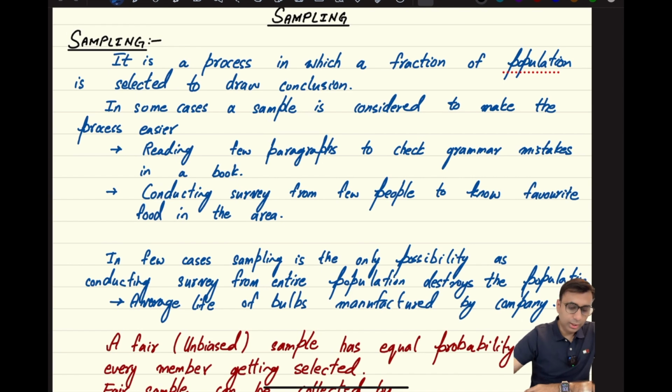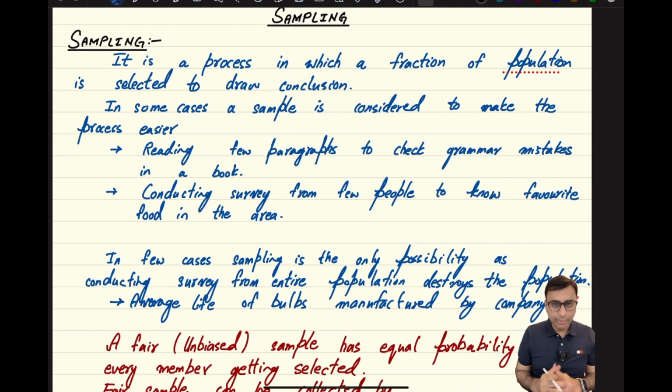So first of all, as far as the term sampling is concerned, it's a very common thing that we are doing in everyday life. For example, if I have to taste the flavor of any food, I'm not going to eat the entire food to know how it tastes. I'm just going to take a small sample of it and see how the flavor is. So obviously that is something that is very much required in a lot of situations of mathematics as well.